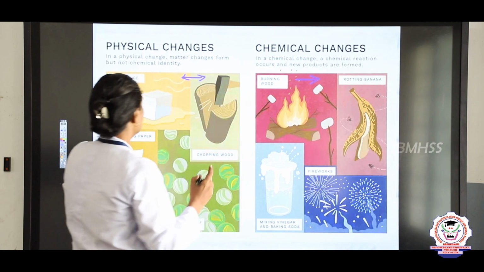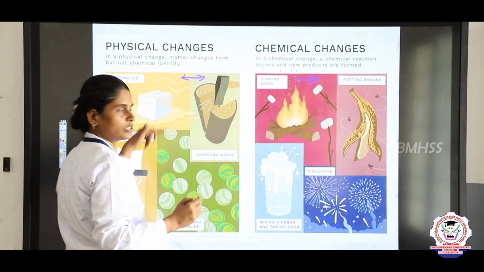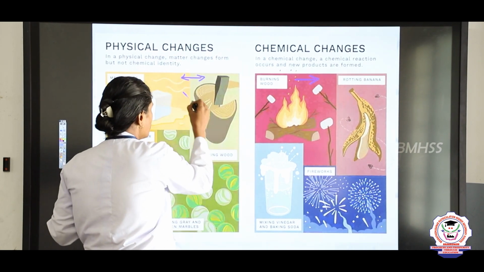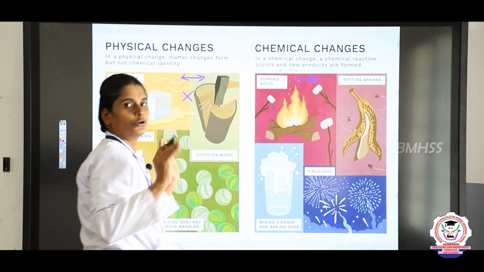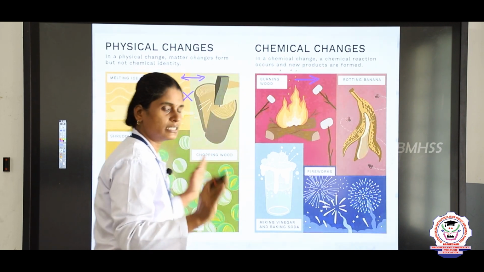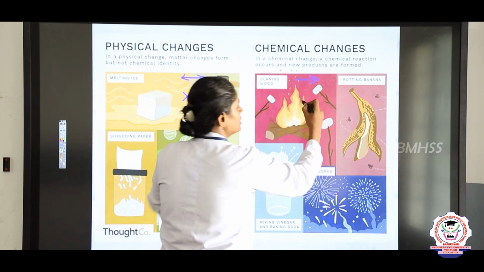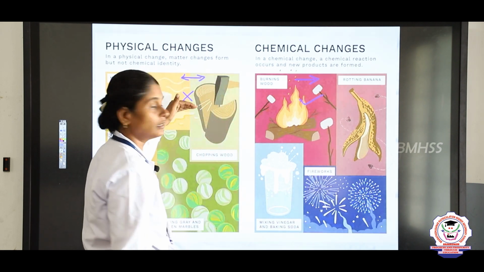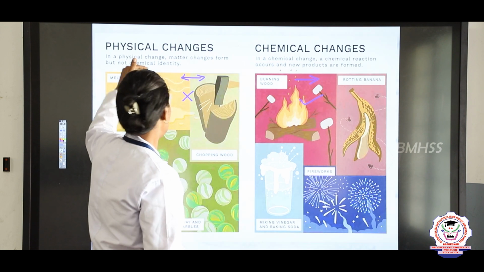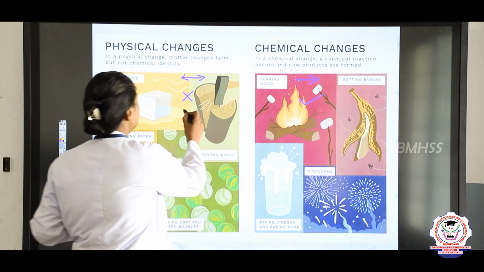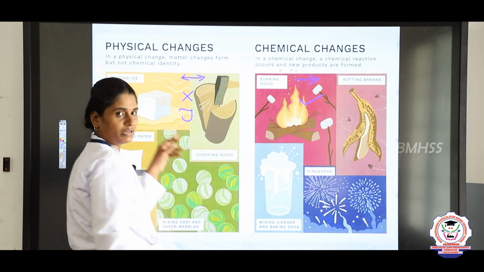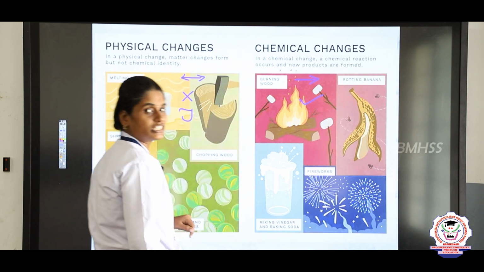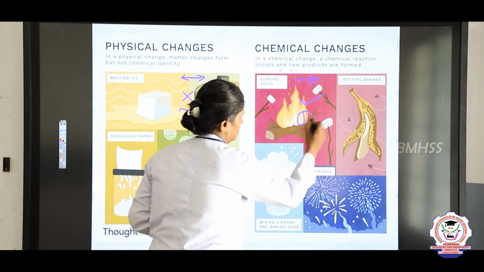Then what else did we see? In physical change, no new substances are formed, but in chemical change new substances are formed. And the third property that we saw in physical change is that it is a temporary change. In a chemical change, it is a permanent change.